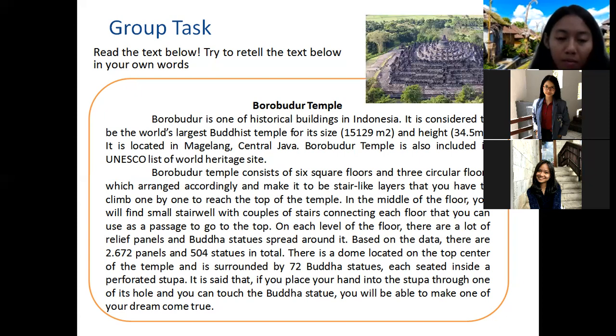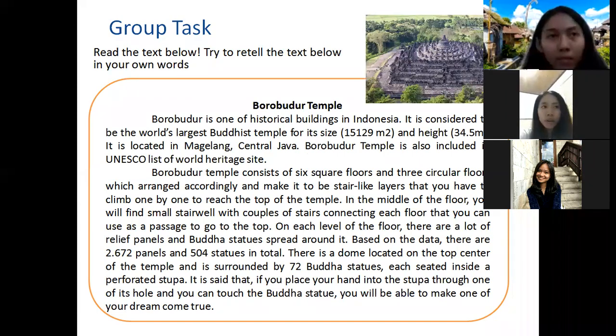There is a dome located on the top center of the temple and it is surrounded by 72 Buddha statues. I think that's all, ma'am, about the important things of Borobudur.